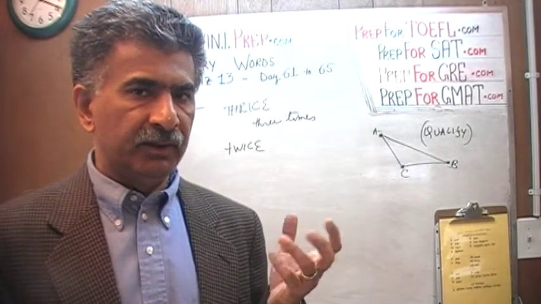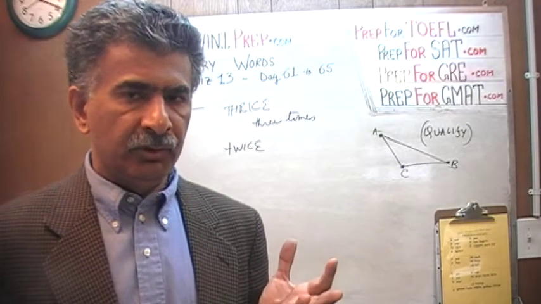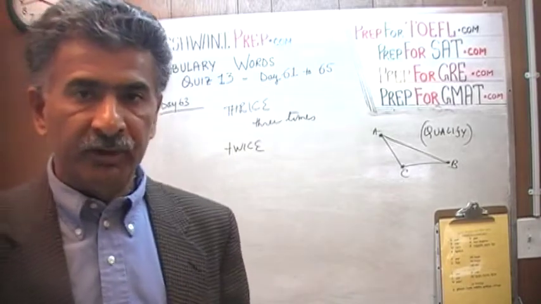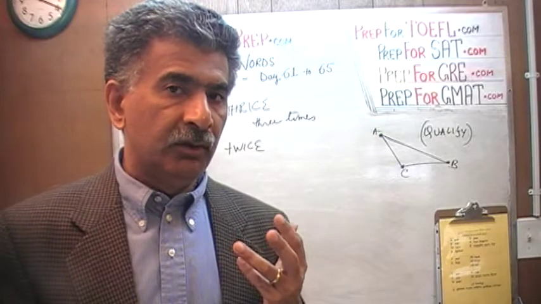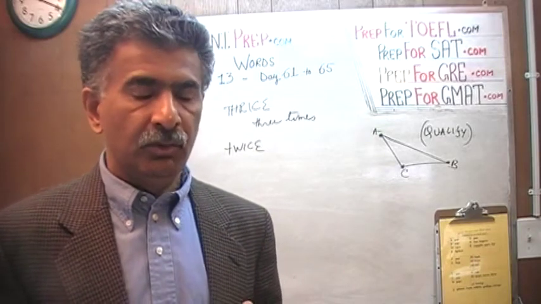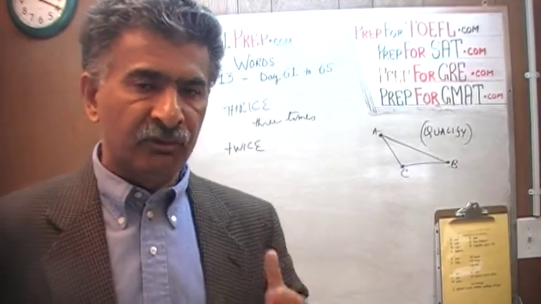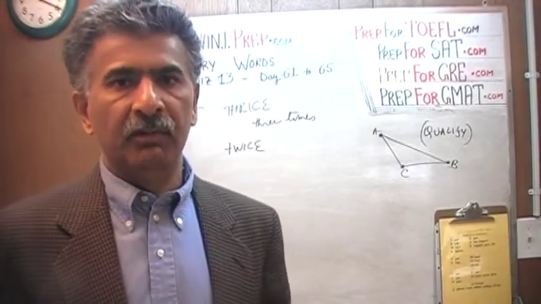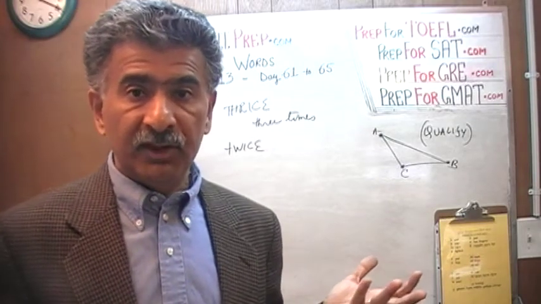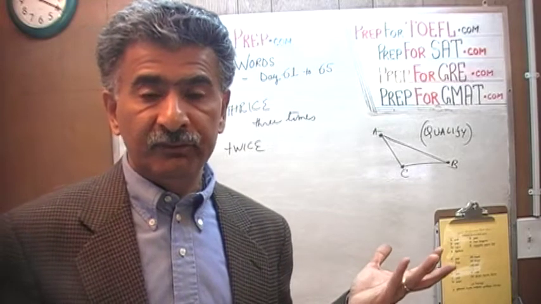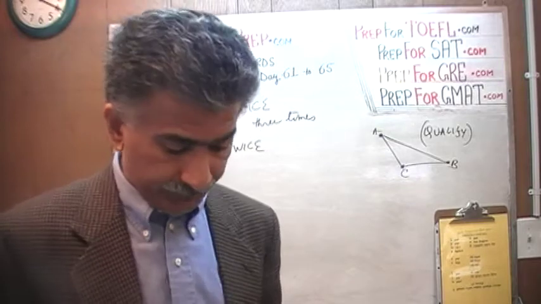As I explained to you before many times, vocabulary has 3 levels to it. First level is where you recognize the word. Second level is when you know the word, you understand what it means, and you can articulate what it means. And the third level is where you begin to use it in your own speech and in your own writing without actually realizing that you're doing it. You start using it subconsciously. It becomes part of your working vocabulary. It ceases to be a vocabulary word. Do you understand? For some strange reason, with thrice, maybe they know the word, it's the second level, but it's not part of their working vocabulary. People don't use it. I don't know why.